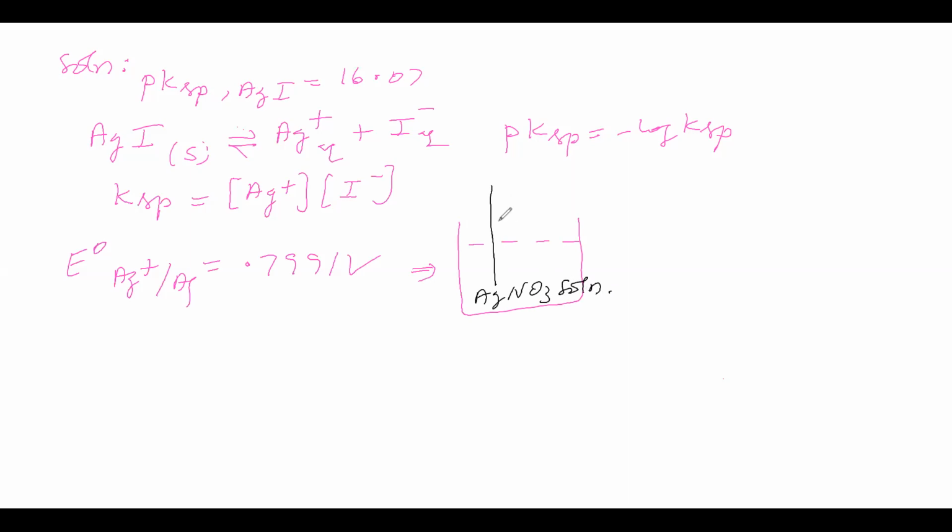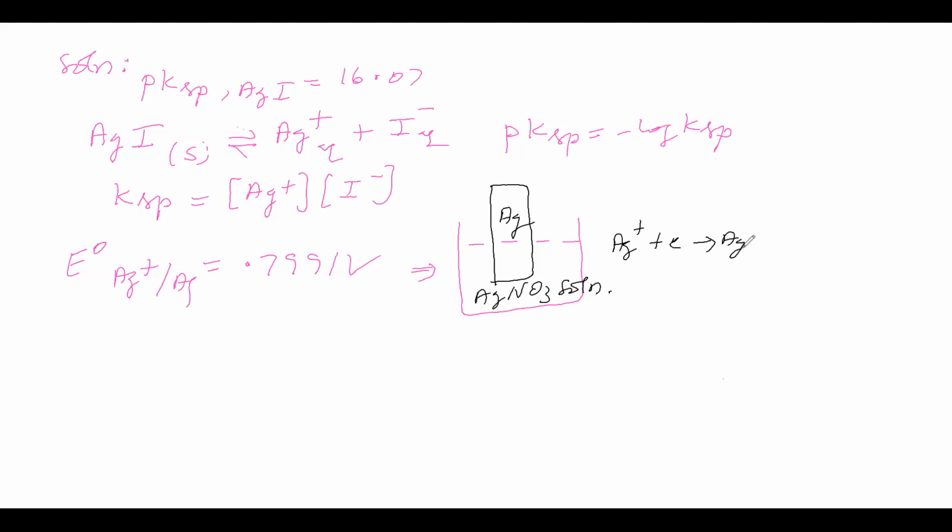Then we will dip the silver electrode here. It is Ag+ | Ag, meaning the electrode will be like this. For this half reaction, Ag+ takes an electron and gives Ag. That is a reduction. Like this we will write.